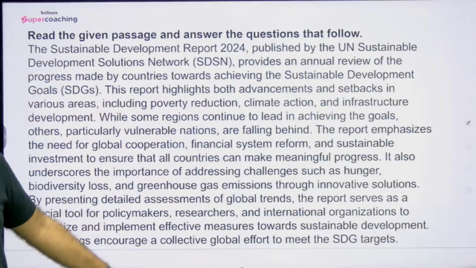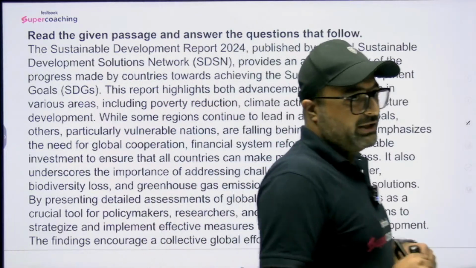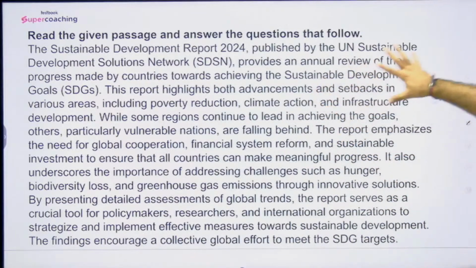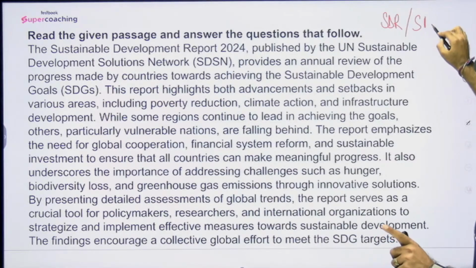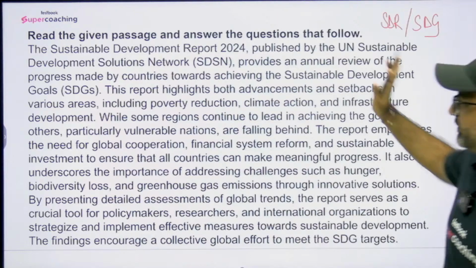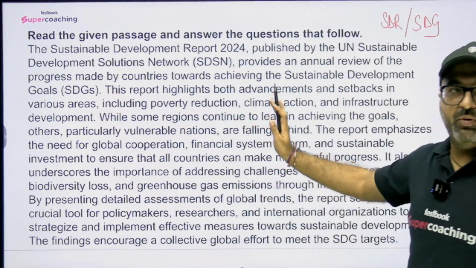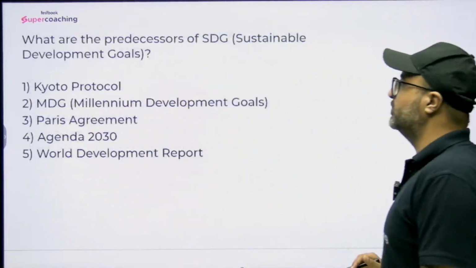We have the next paragraph. Now follow my trick which I told you earlier. Just have a look at this paragraph. What can I take in the first look? In the first look, I can take Sustainable Development Report. Second is Sustainable Development Goals. These are the two things which I can take in the first look itself. I'm not reading it. It's not important right now. Trust me, it's not important right now. Let's directly jump to the question.